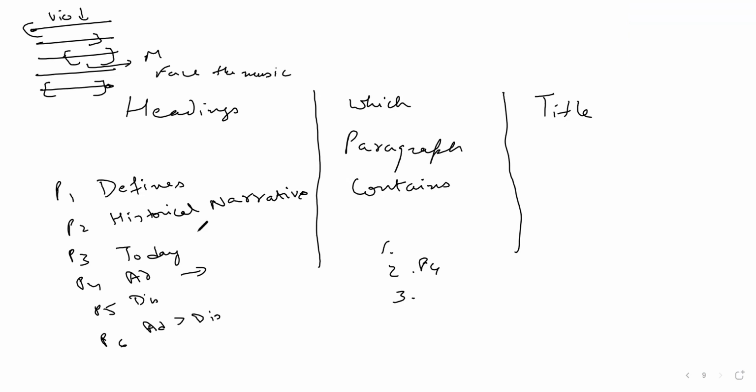Yes, sir. So title, something that defines the essence of the passage. Which paragraph contains is not about what the overall paragraph is about. It is about that if you are able to locate this piece of information in that paragraph or not. And the heading to a paragraph should be that captures the essence of the paragraph.